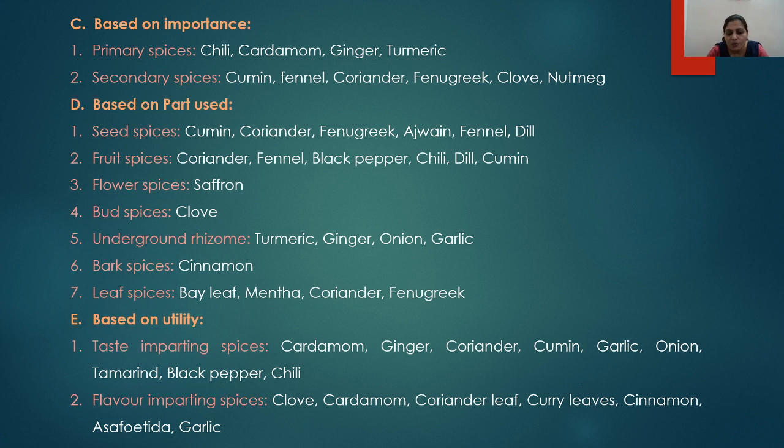So these are called the taste imparting spices. Whereas clove, cardamom, coriander leaf, curry leaves, cinnamon, asafoetida, garlic, etc., impart a specific or typical flavor to the foodstuffs. So these are called the flavor imparting spices.